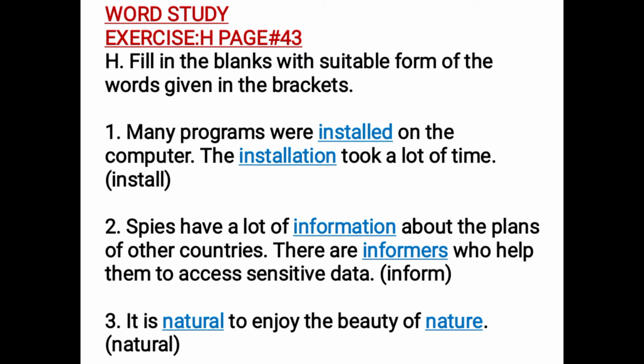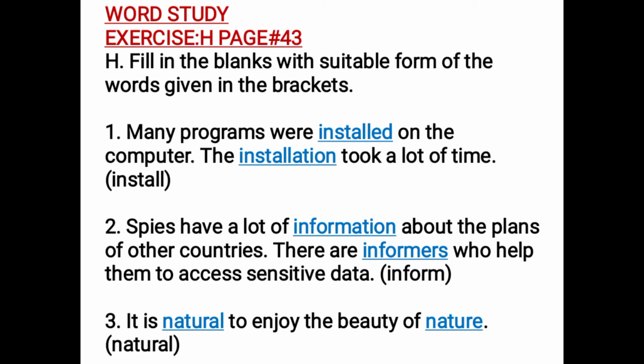There are dash who help them to access sensitive data. Now, again we're talking about the noun, but not the thing. We're talking about the person, because noun is the name of a person, place, animal, or thing. So in both of the sentences, we are using nouns, but in the first part we're using it as a thing, and in the second part we are using it as a person. So someone who informs is called an informer. There are informers who help them to access sensitive data, or who provide them the data and the information.